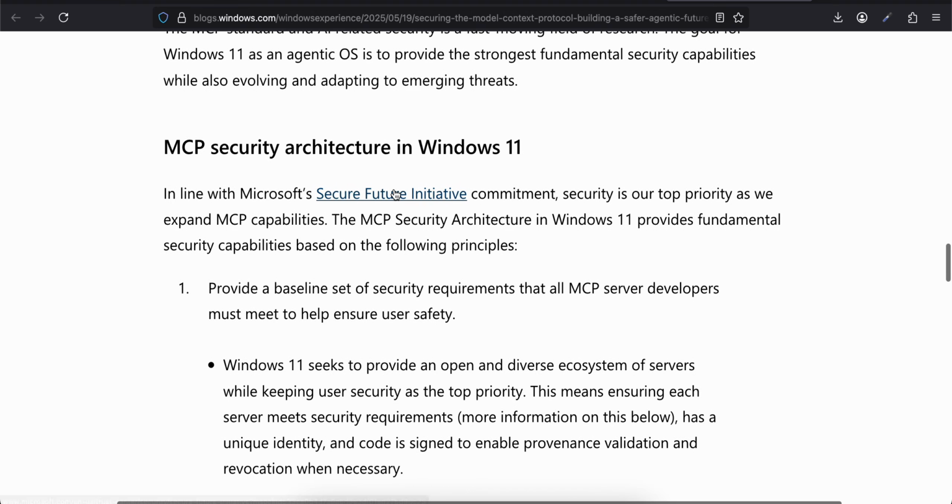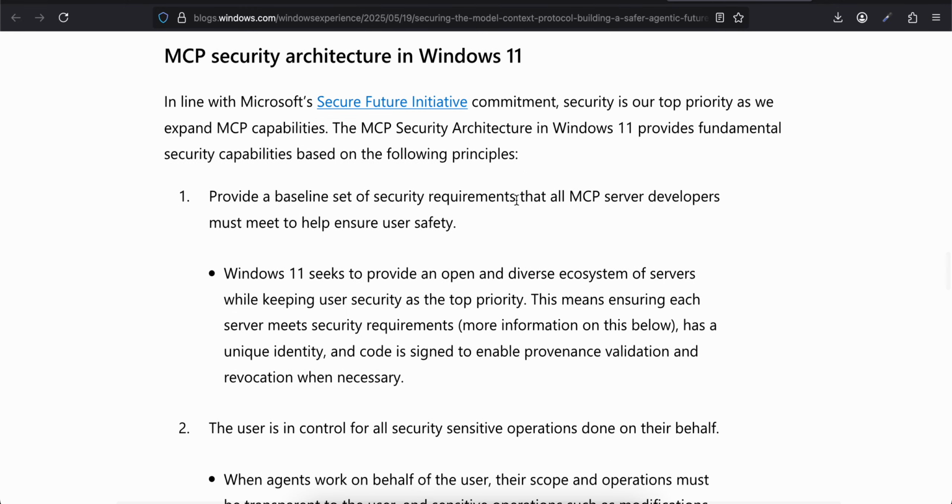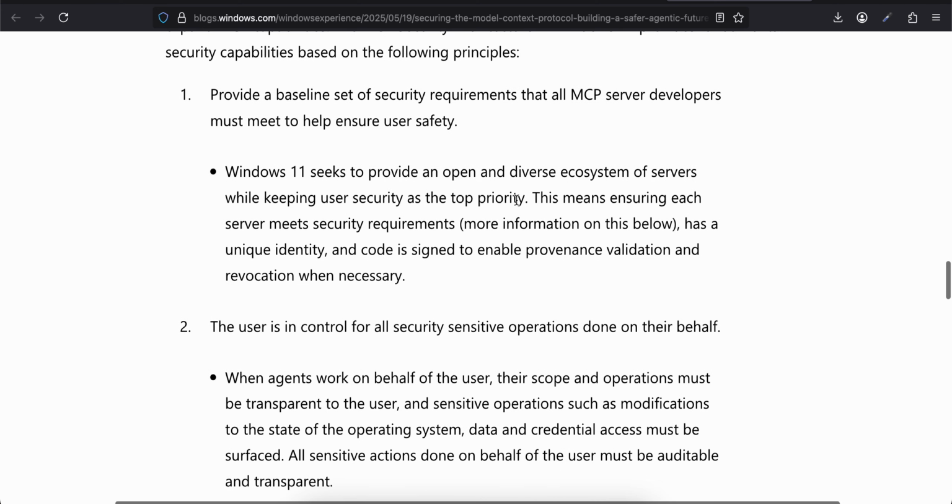MCP security architecture in Windows 11: in line with Microsoft's Secure Future Initiative commitment, security is our top priority as we expand MCP capabilities. The MCP security architecture in Windows 11 provides fundamental security capabilities based on the following principle: provide a baseline set of security requirements that all MCP servers must meet to help ensure user safety. Windows 11 seeks to provide an open and diverse ecosystem of servers while keeping user security as the top priority.